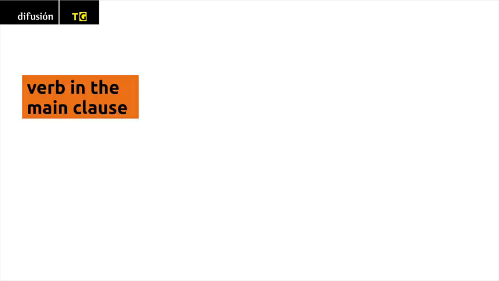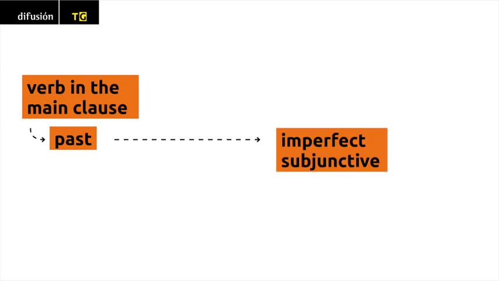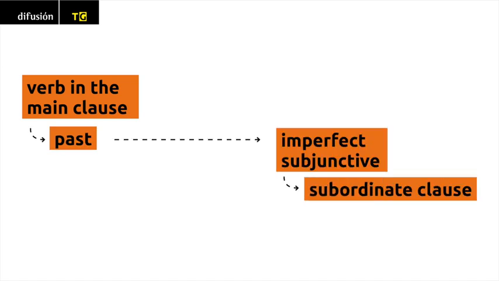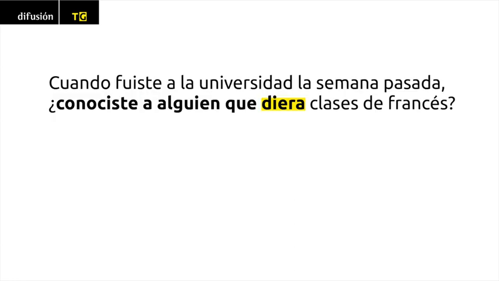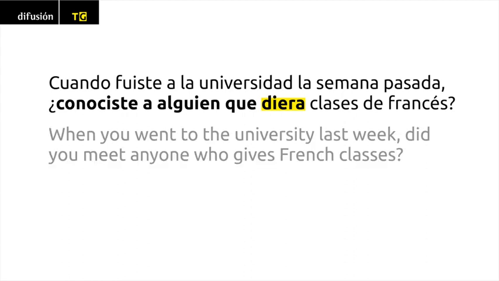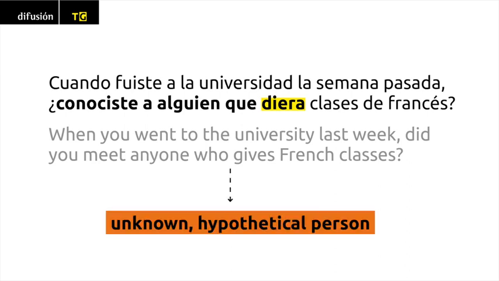If the verb in the main clause refers to the past, the imperfect subjunctive is used in the subordinate clause. Cuando fuiste a la universidad la semana pasada, ¿conociste a alguien que diera clases de francés? When you went to the university last week, did you meet anyone who gives French classes? This refers to an unknown hypothetical person.